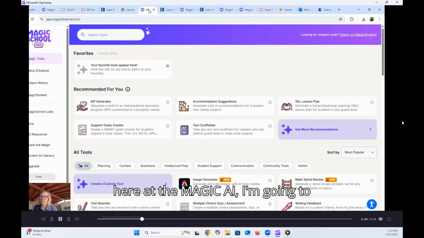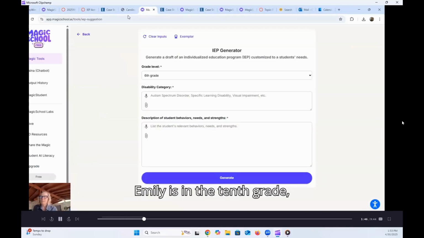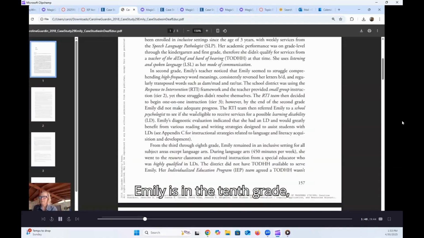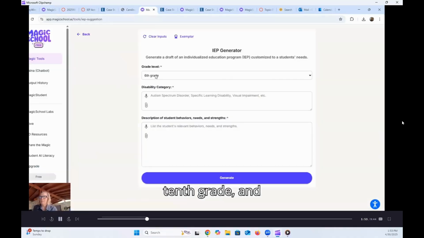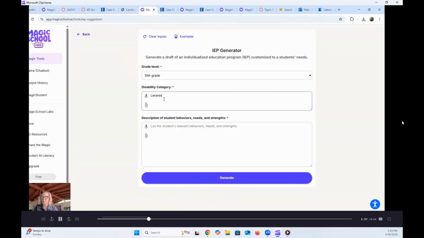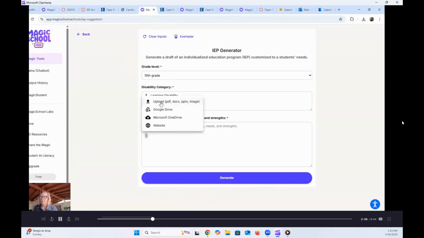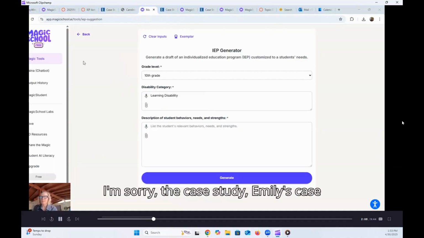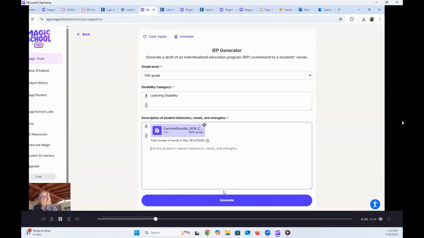If we look here at the Magic AI, I'm going to generate an IEP. We know that Emily is in the 10th grade, and that she has a learning disability. I'm just going to attach the case study, Emily's case study, and see what it generates for an IEP.